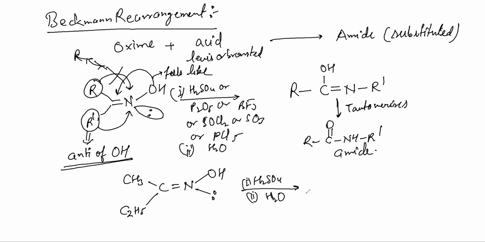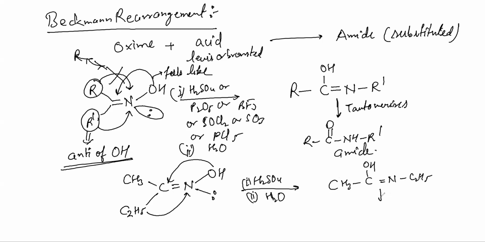Have you made it? Which will migrate? Tell me, CH3 or C2H5? Which one will migrate? CH3 or C2H5? C2H5. Yes, like this. And OH will come back here, like this. So we get CH3, C, OH, double bond, N, single bond, C2H5.